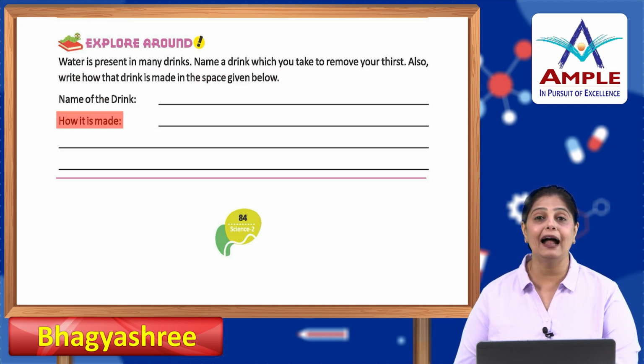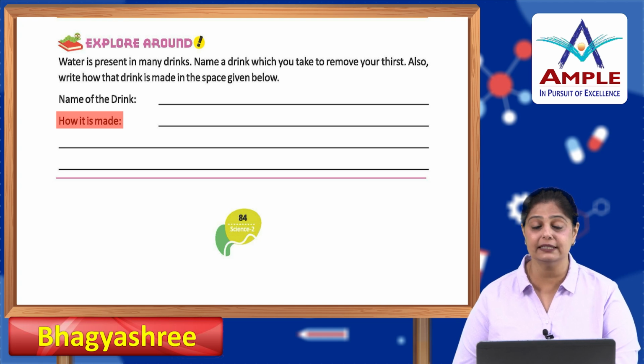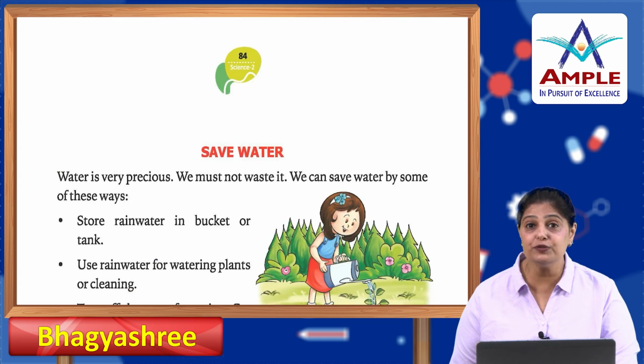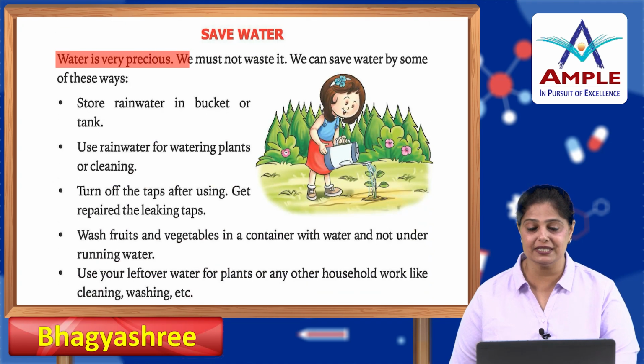So, sometimes we add flavors to the water, and then we enjoy that drink. So, tell us which drink you like to make the most, and what are the things that you add. Alright, it can be a juice as well. Alright, now let's talk about the different methods by which we can save water. Water is very precious. We must not waste it. We can save water by some of these ways.